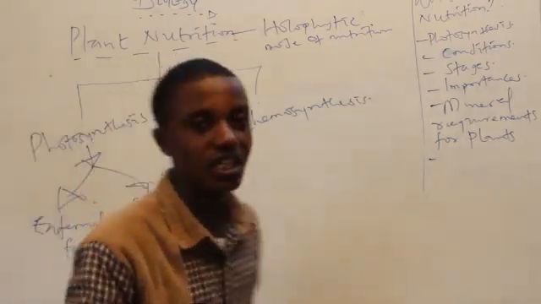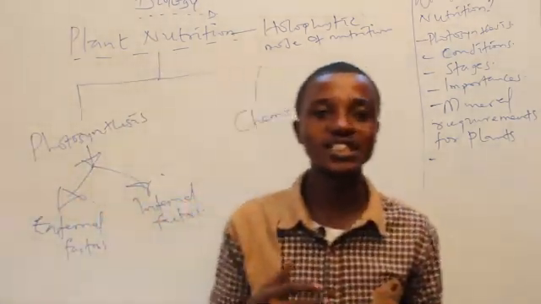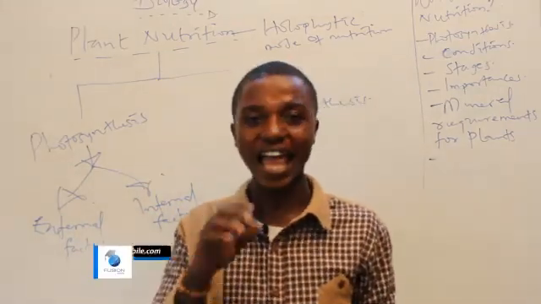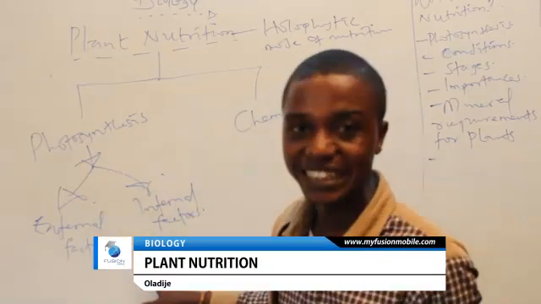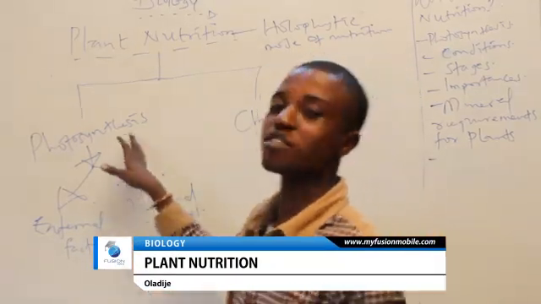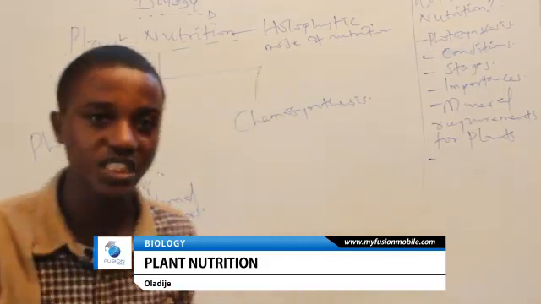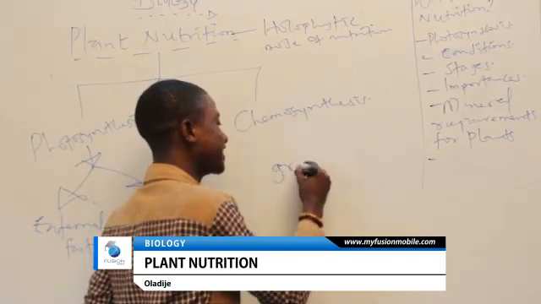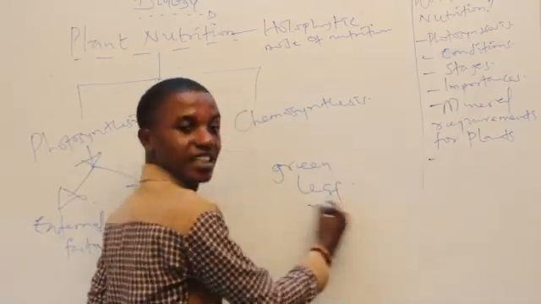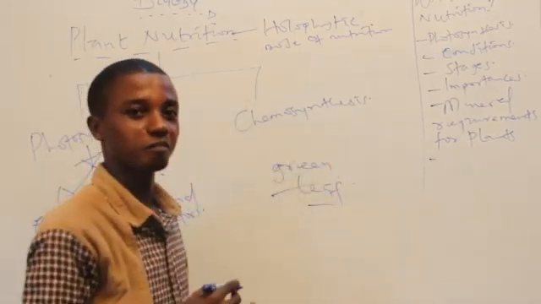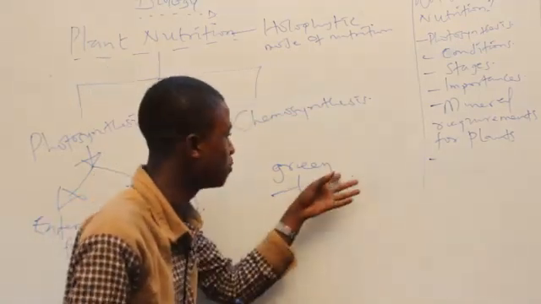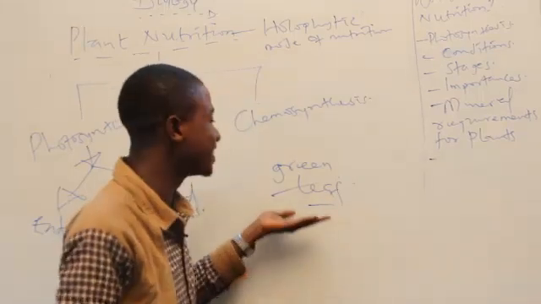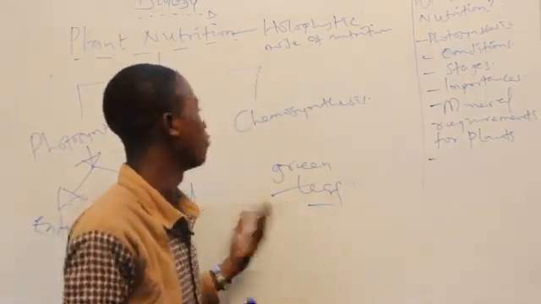Again, let me recap. I said photosynthesis is the process by which the greenish part of plants manufacture their food in the presence of external factors and internal factors. Now, what part of plants is responsible for photosynthesis? The leaf. What kind of leaf? The green leaf. The green leaf is responsible for photosynthesis, not the yellow leaf, not a brown leaf. It's the green leaf that is responsible for photosynthesis.